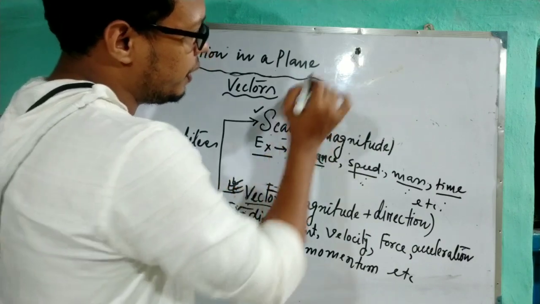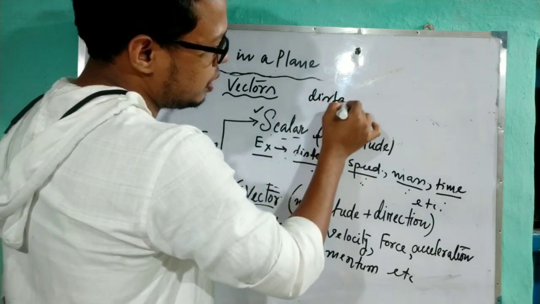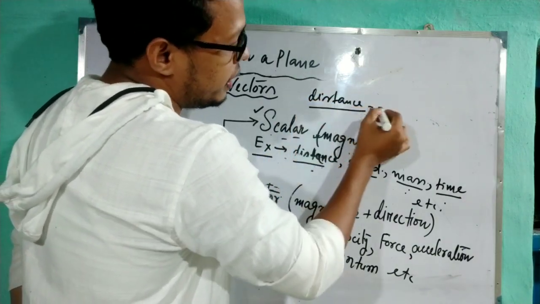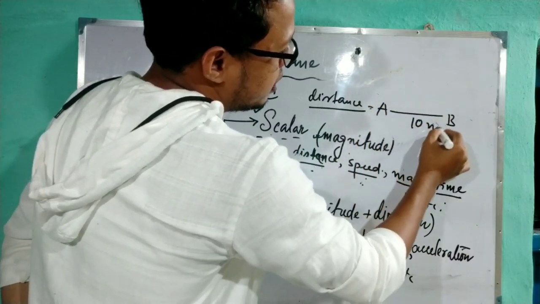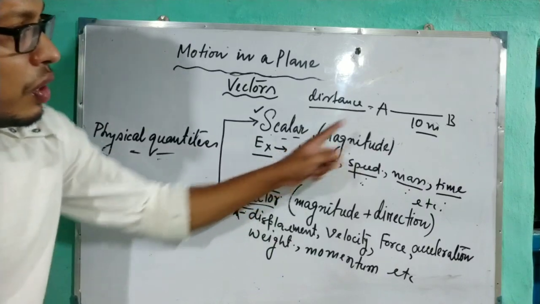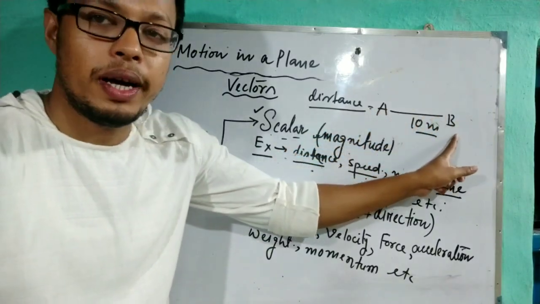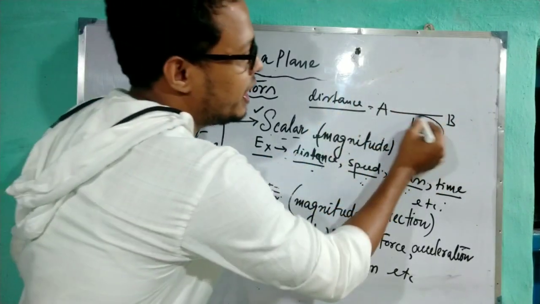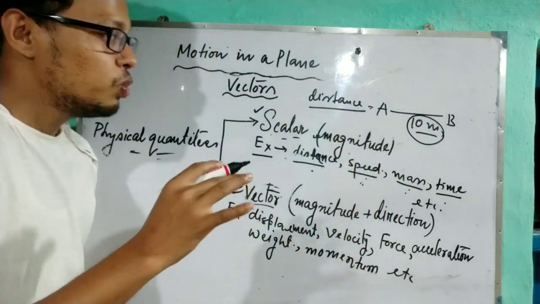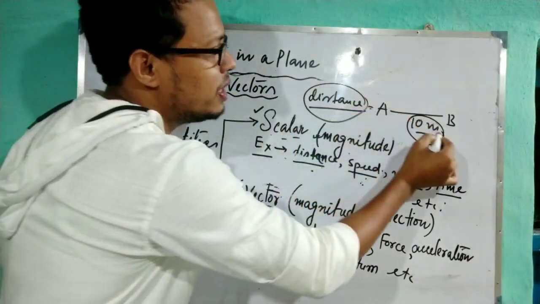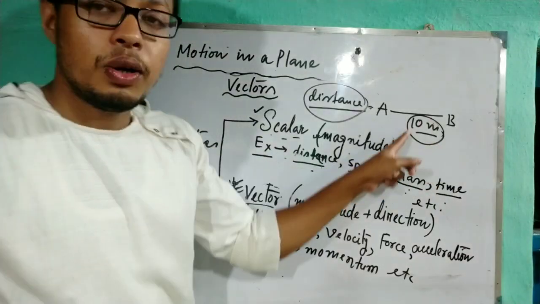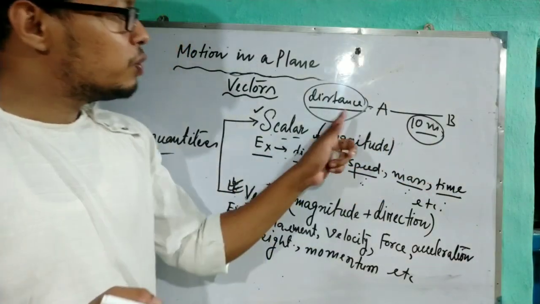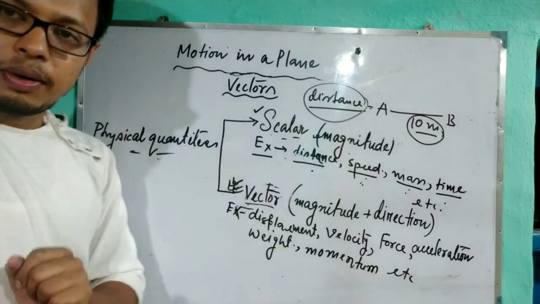See, in case of distance, suppose the distance between these 2 points is 10 meters. To express the distance between these 2 points, if we say only 10 meters, then it is okay. To express the distance, only this magnitude is needed. We don't need to say any kind of direction. That's why this quantity is called a scalar quantity.